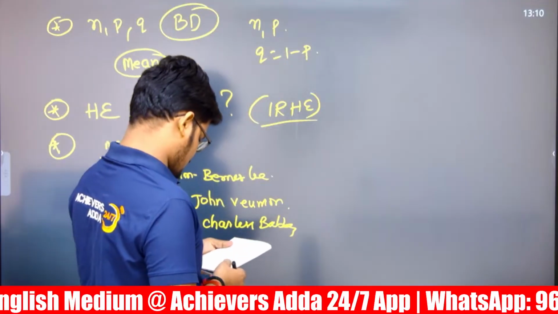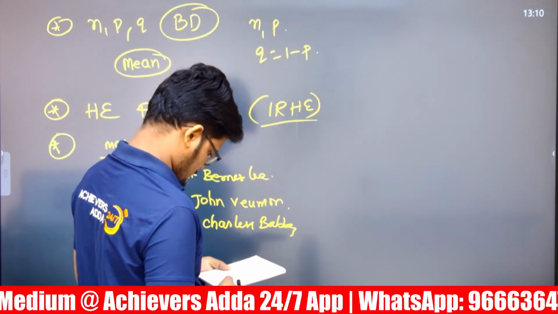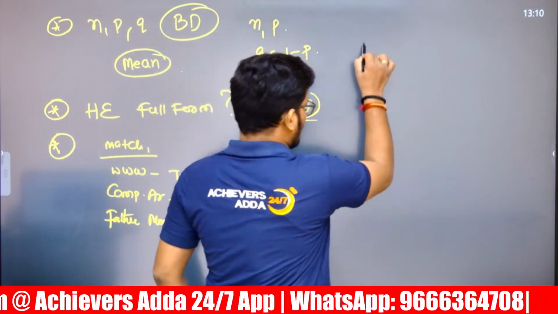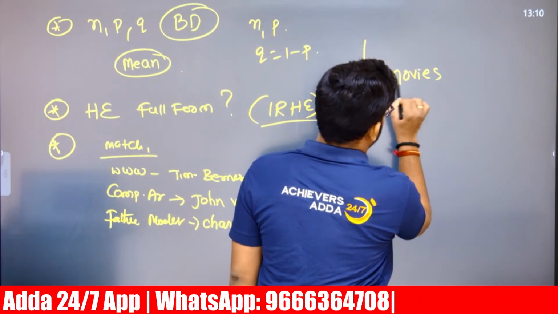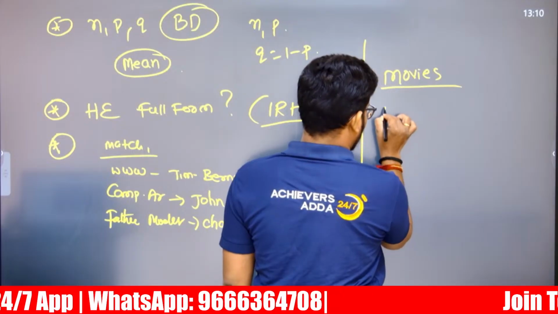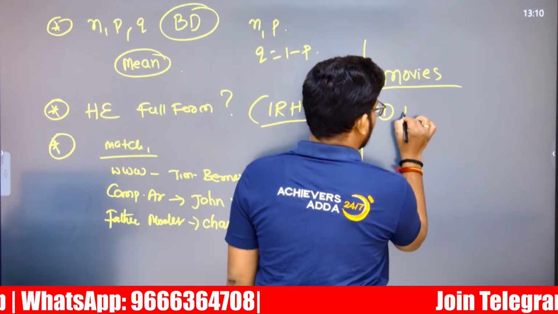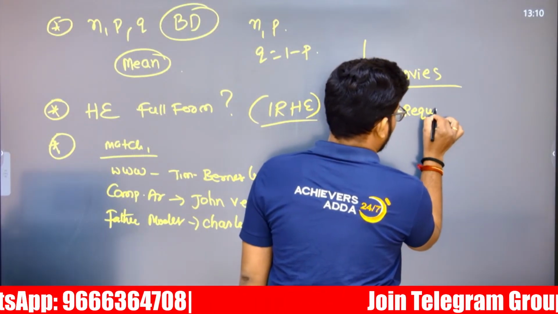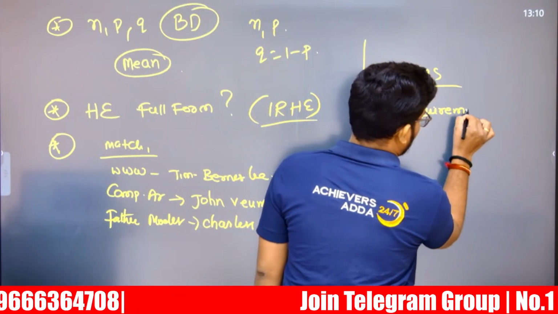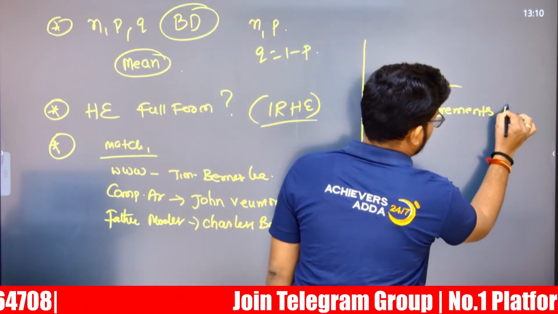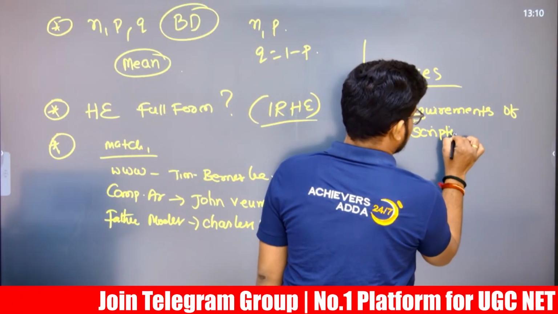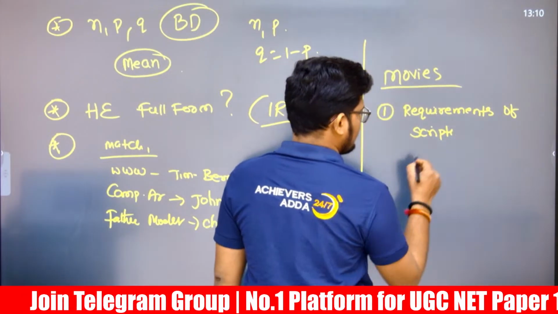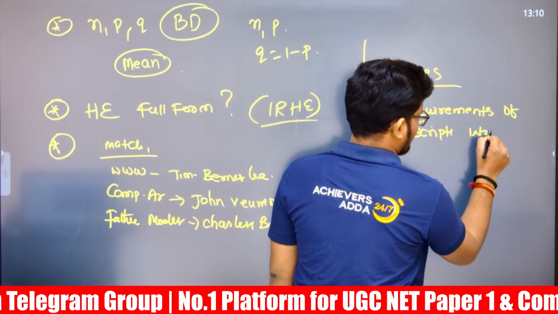Next, again movies related is concentrated more. Movies related, three types of question. One question is requirements of script writing. Script writing statement has been given, script writing requirements.